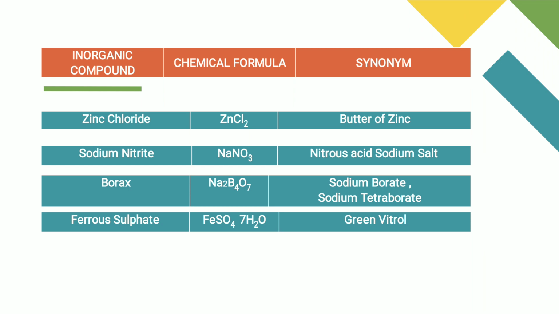Next drug is ferrous sulfate. The formula is ferrous Fe sulfate SO4 with 7 molecules of water. The synonym is green vitriol. The crystal of ferrous sulfate looks like a greenish blue crystal, so the synonym is green vitriol.